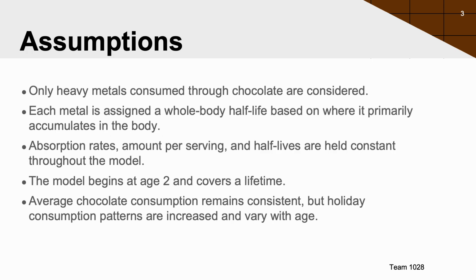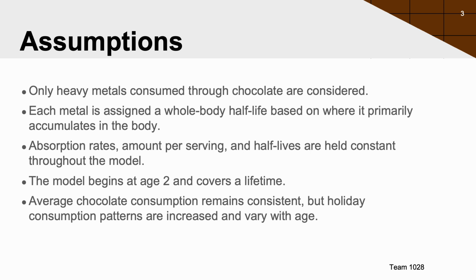Before getting into the model, I want to take a look at the assumptions we will be making. First off, we will assume the only source of heavy metals for a person is chocolate. We will also be assuming each heavy metal has a whole body half-life, and we are basing that off where the metal primarily accumulates in the body. For example, lead mostly accumulates in the bones, so we are using the half-life of lead in bones.